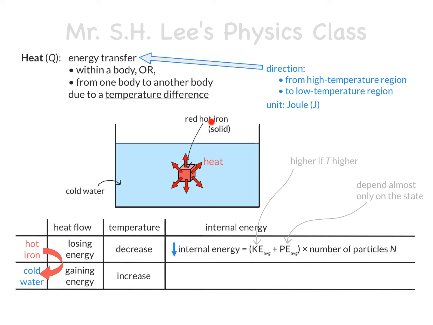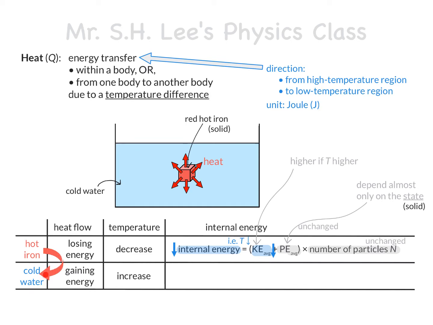Since the iron is in solid state throughout, the average PE of the particles stays unchanged. And of course, the number of iron particles also remains unchanged. So, a loss of internal energy must be a result of a decrease in the average kinetic energy of the iron particles. This implies that its temperature decreases, as its temperature is a measure of the average kinetic energy of its particles, which, as I just said, has decreased. Then what about the water?